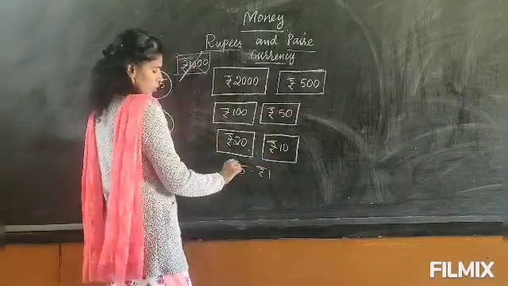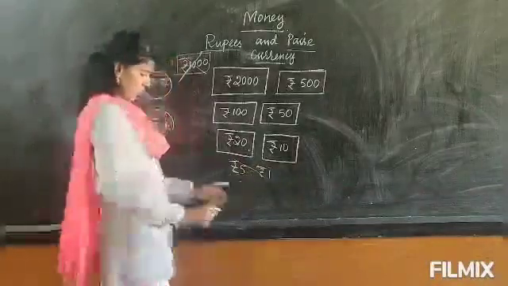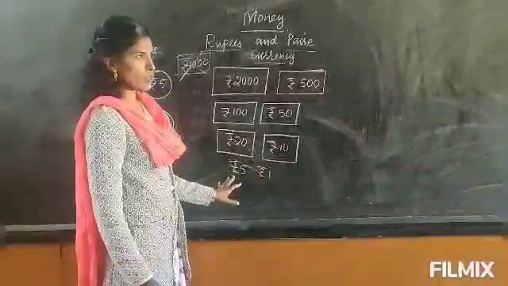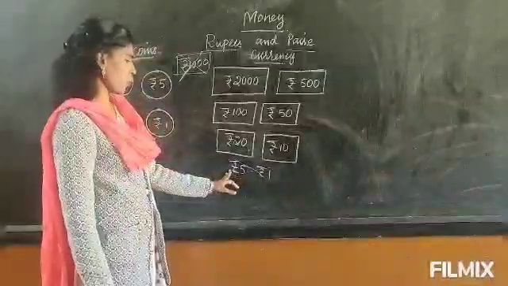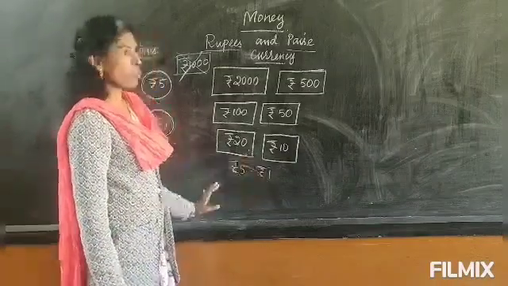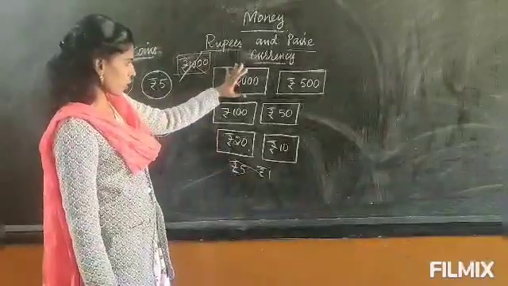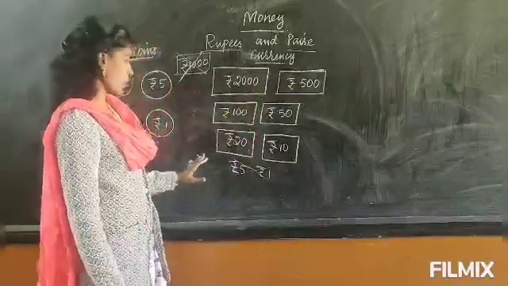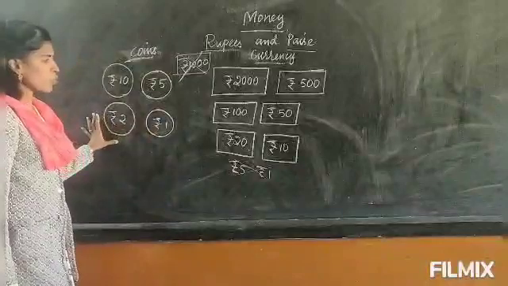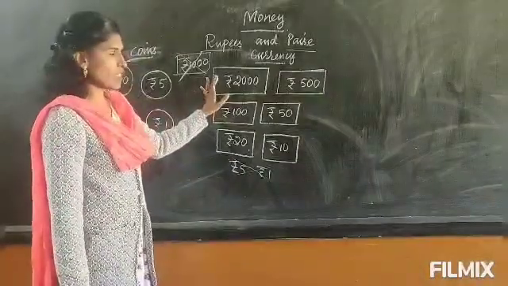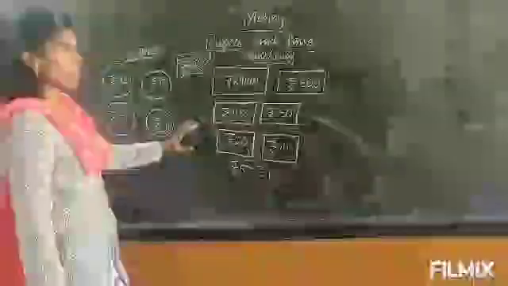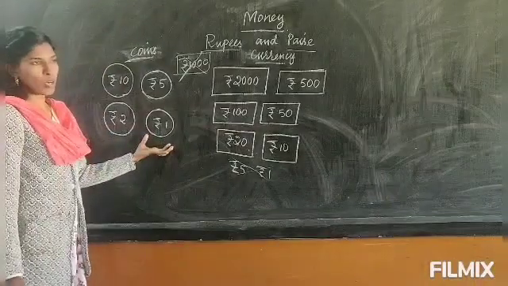So these were all removed during demonetization. 5 rupee currency was used till recently, and then it was removed. 1 rupee was removed during demonetization. So now we have only these 7 types of currency and these 4 types of coins. The highest value of currency is 2000 rupees, and the smallest value of Indian money is 1 rupee.